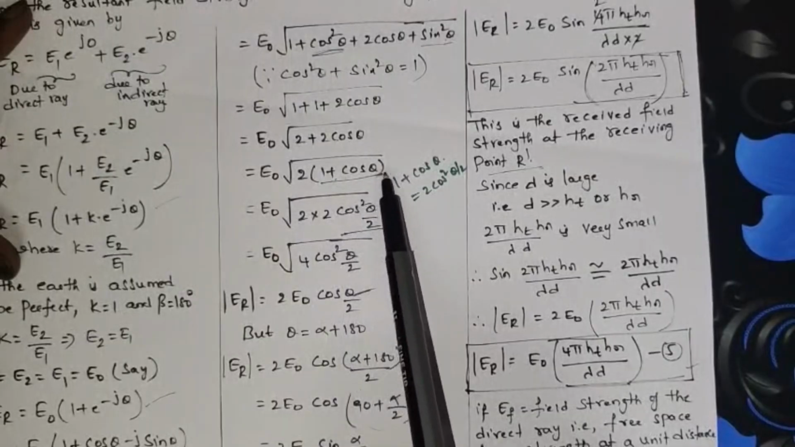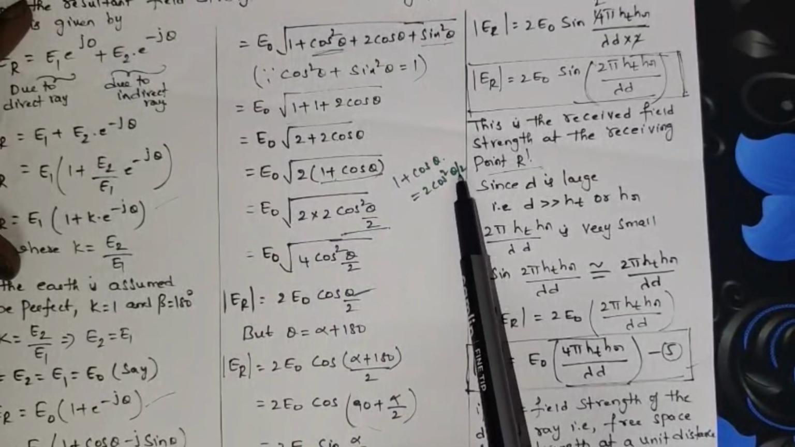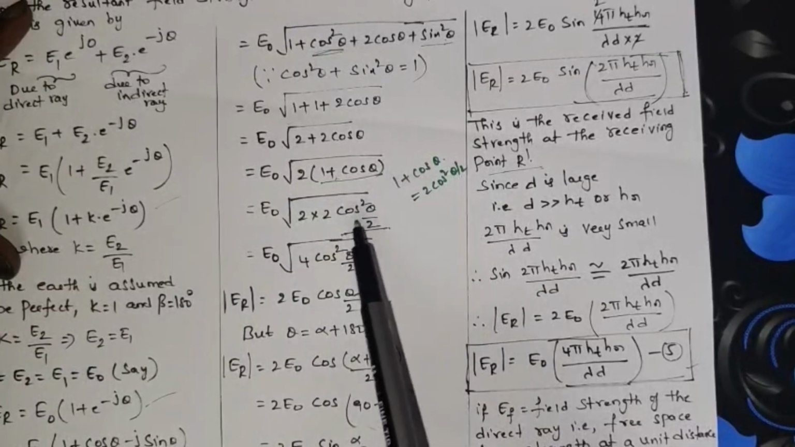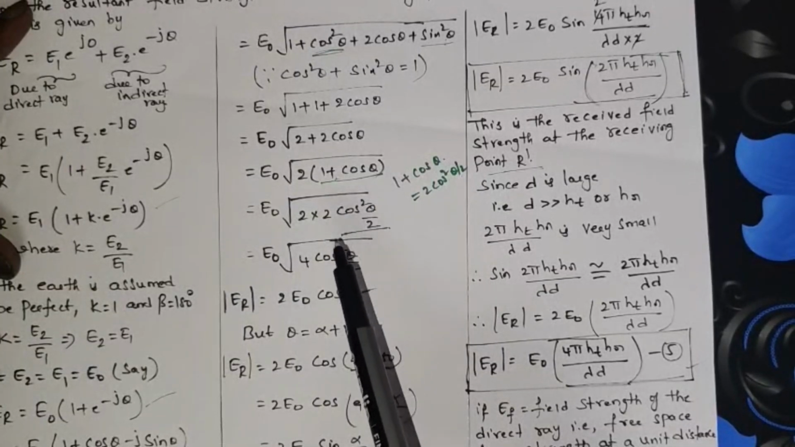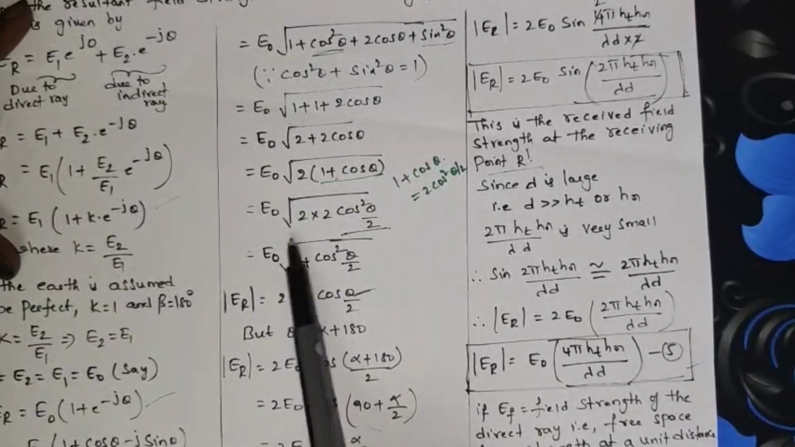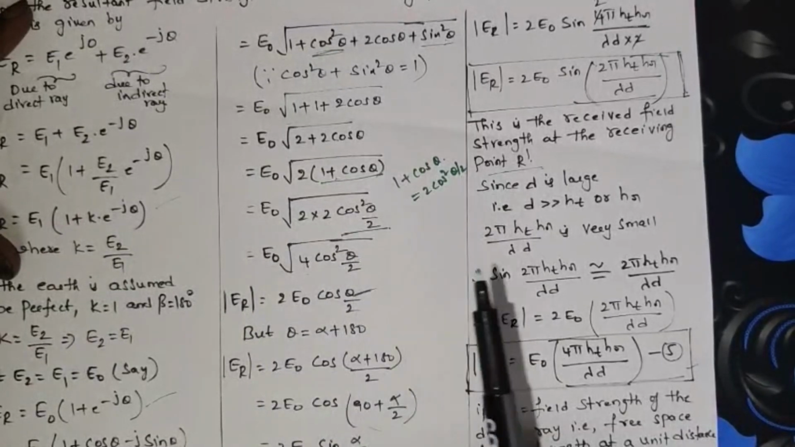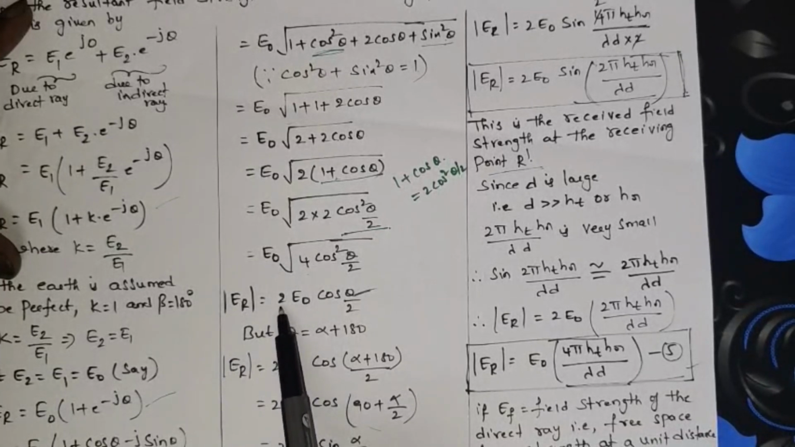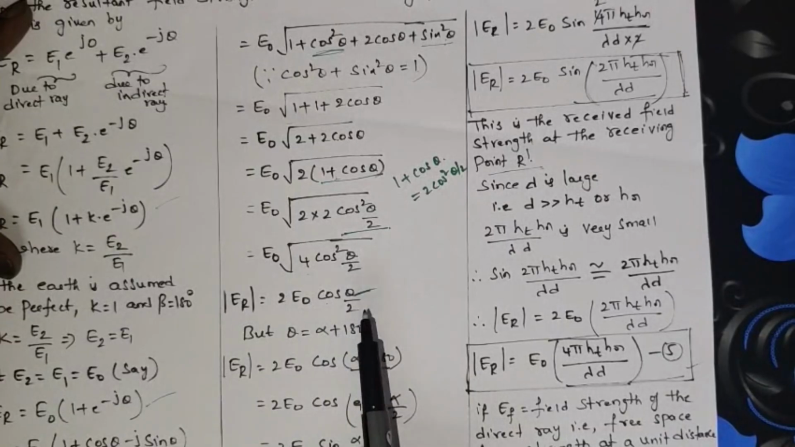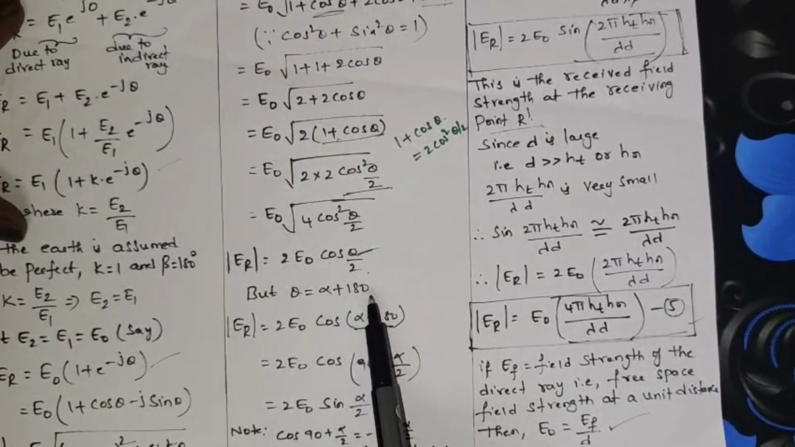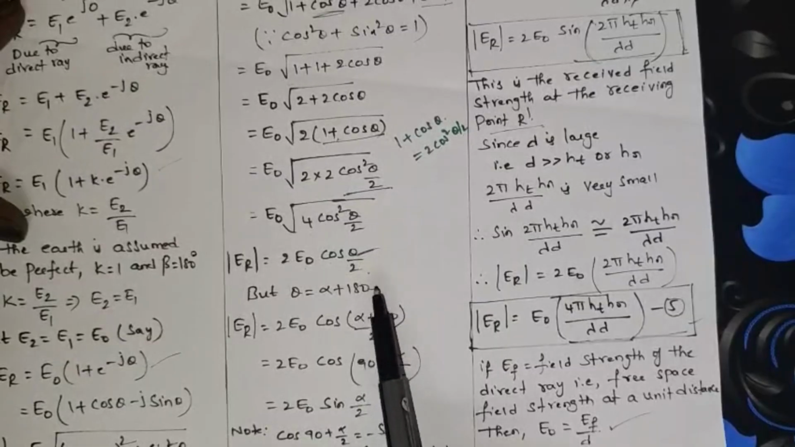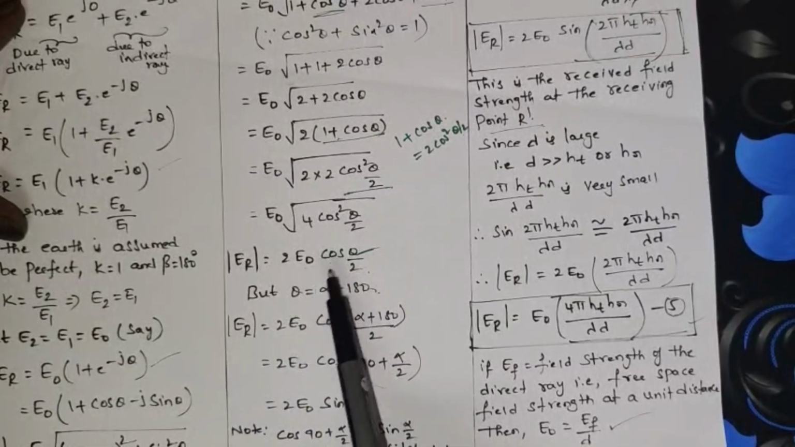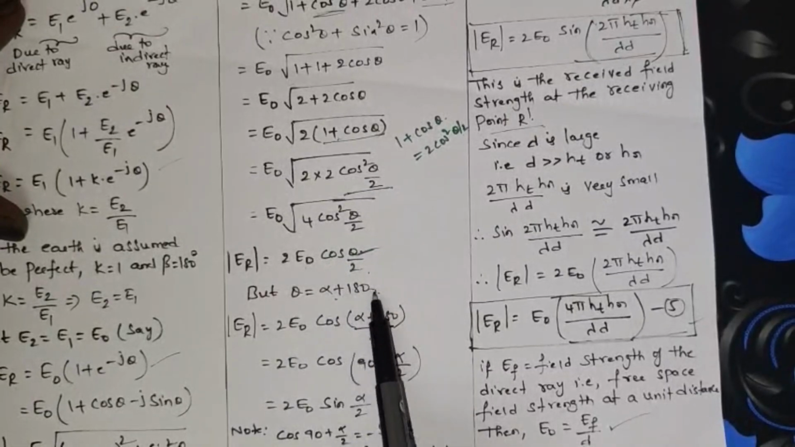The formula for 1 plus cos theta is 2 cos square theta by 2 according to trigonometry. Substitute 1 plus cos theta equal to 2 cos square theta by 2 in the next equation. Finally, you will be getting E naught of square root of 4 cos square theta by 2. And here, finally, Er is equal to 2 into E naught cos theta by 2. Okay. But theta is equal to alpha plus 180. We already took this previously. So, mod Er is equal to, substitute in place of theta, alpha plus 180.